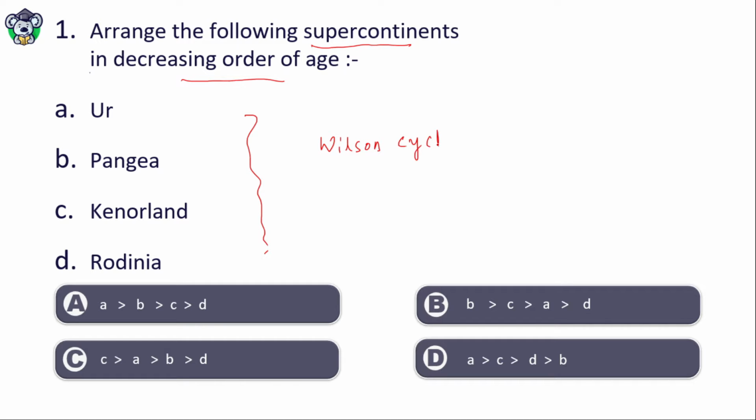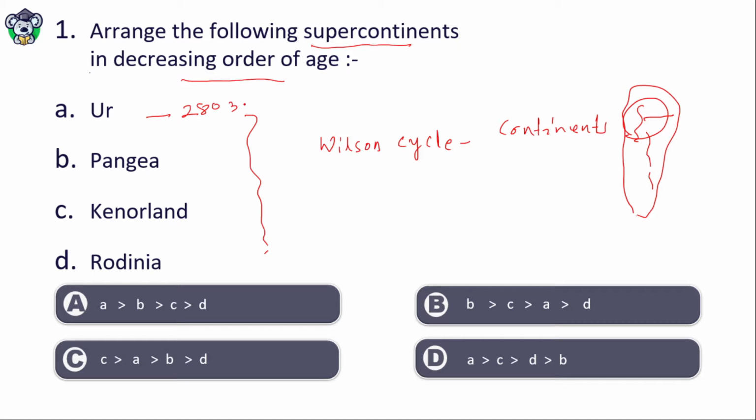What is Wilson cycle? Continents collided with each other and formed a supercontinent, and in due course of time they broke up. This was a continuous process, the Wilson cycle. What is the age of Wood supercontinent? That is 2803 to 2408 million years.